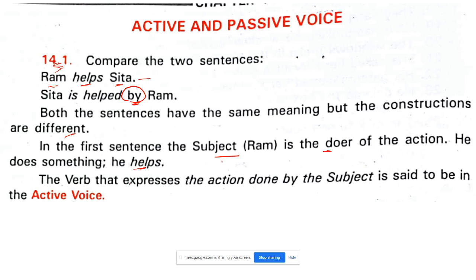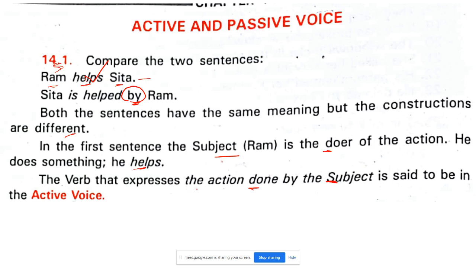Now the verb expresses the action done by the subject. What is the verb over here? Helps. So the verb expresses the action done by the subject, and the subject is Ram. The subject is said to be in the active voice. So what did I say?